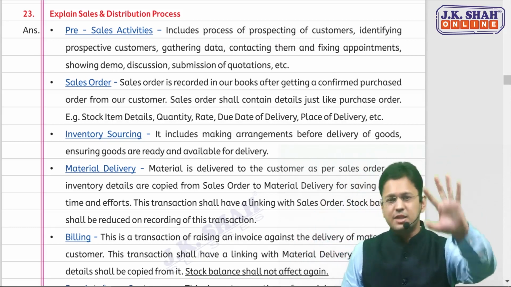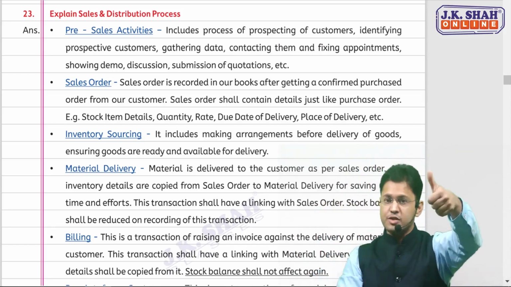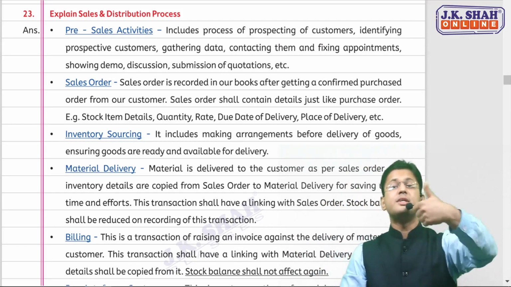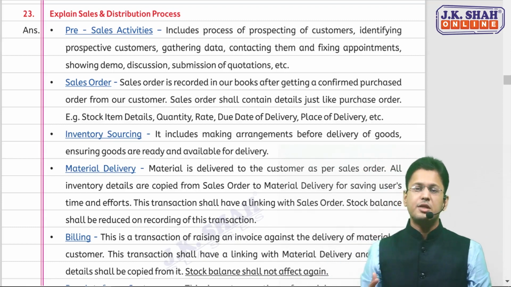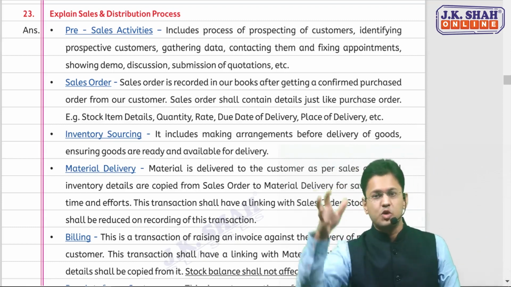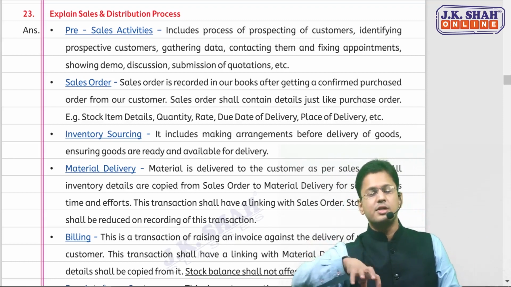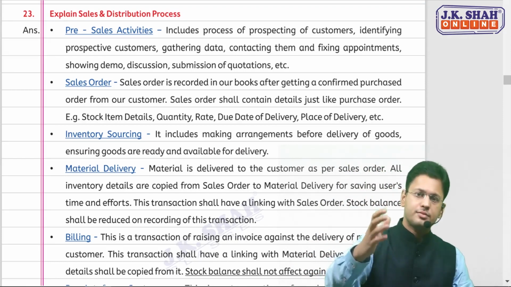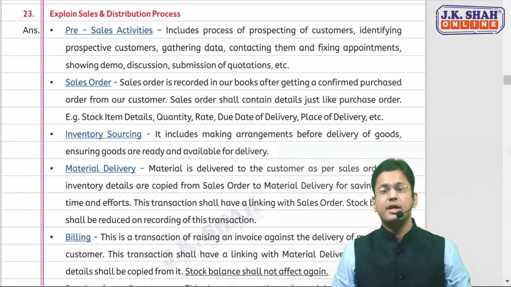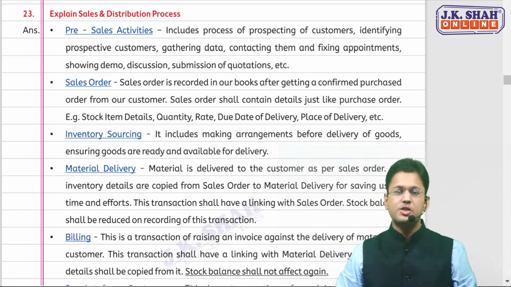The answer is simple, but you need to think logically. The first one, there would be pre-sales activities. Pre-sales activity means identifying the prospective customer, contacting him, showing him the demo of the product, and submission of the quotation from our side. Then the order will be received from the customer.